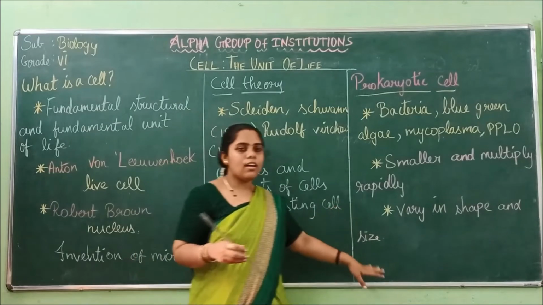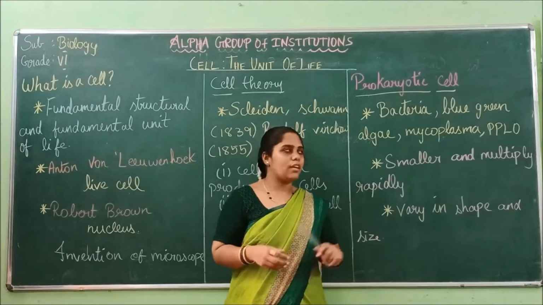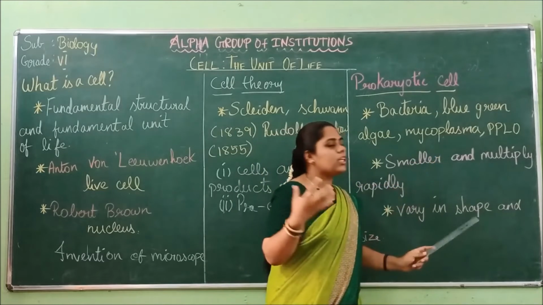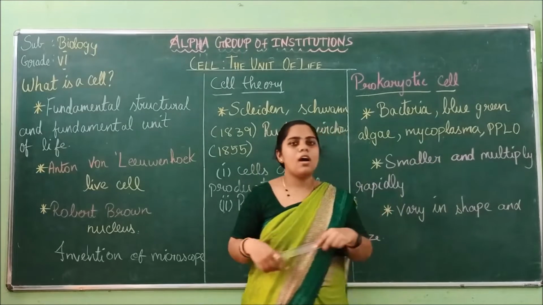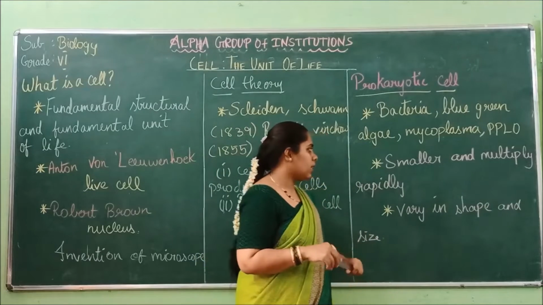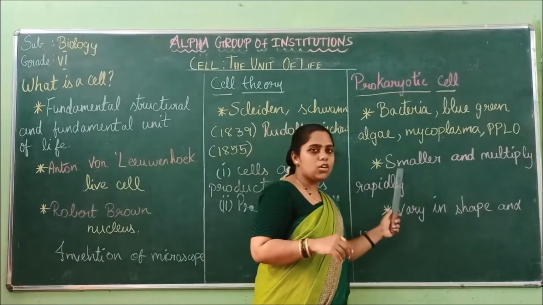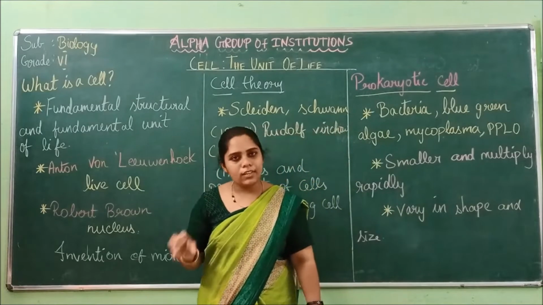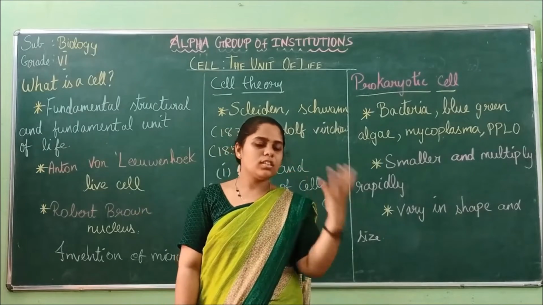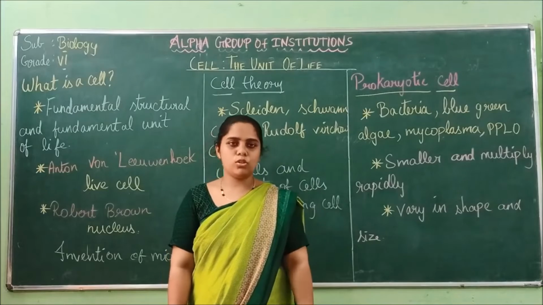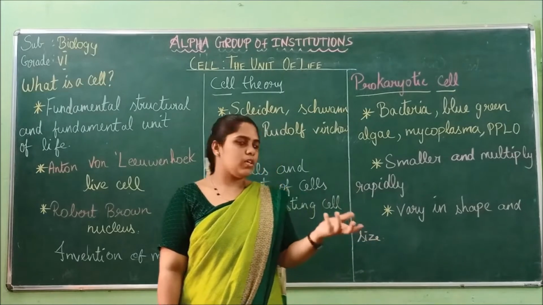Such cells are called prokaryotic cells, the small bacteria, the blue-green algae, mycoplasma. Like I already told you, these prokaryotic cells are very small. We cannot see them with the naked eye. Only under the compound microscope are they visible.